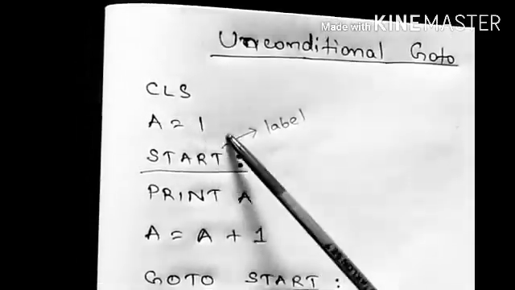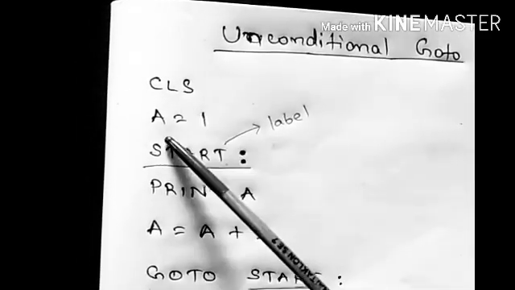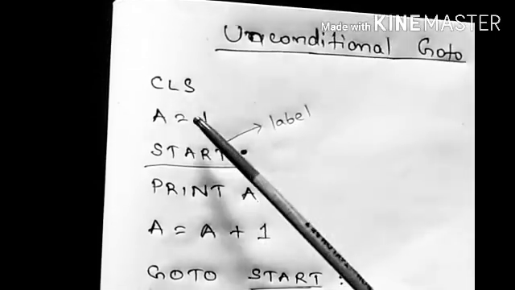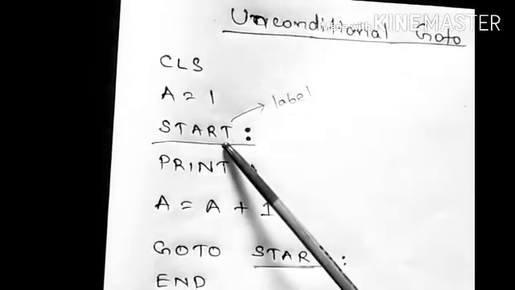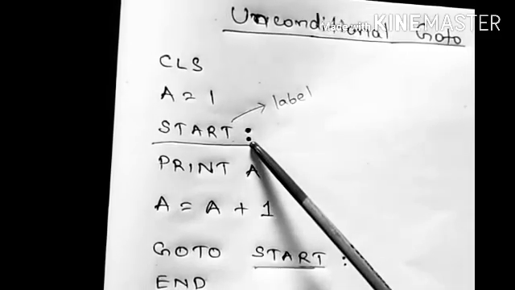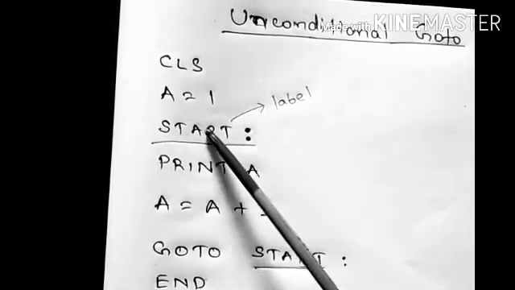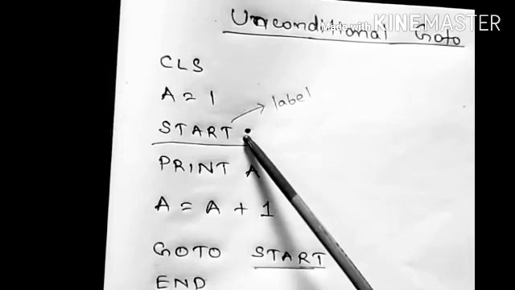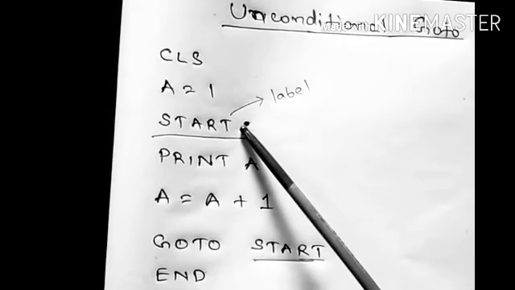Now I am writing one program: CLS, a equal to 1. The number 1 is assigned to variable a. Start. After that a colon is given. This type of statement means it is a label. Now what is a label? I am telling you now.